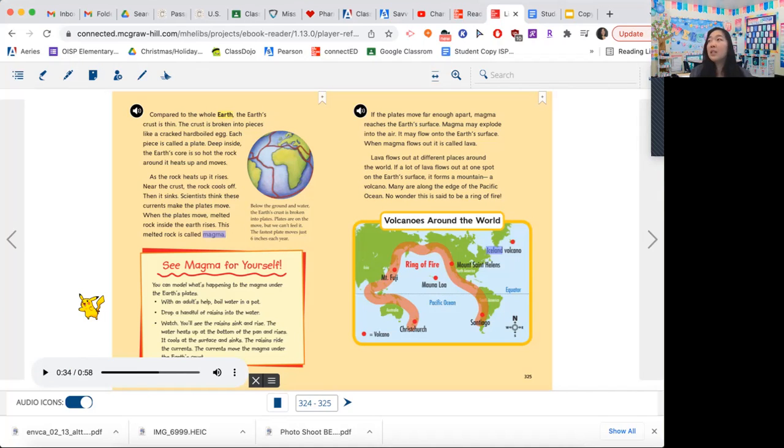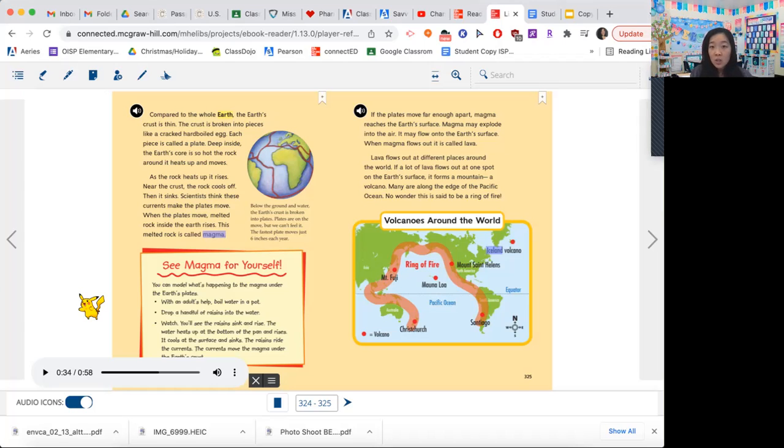So think of it in the sense of like it changes. When it comes outside, it changes and it's going to look different. It's kind of like when you have water and you put it in the freezer, it's going to turn into ice.